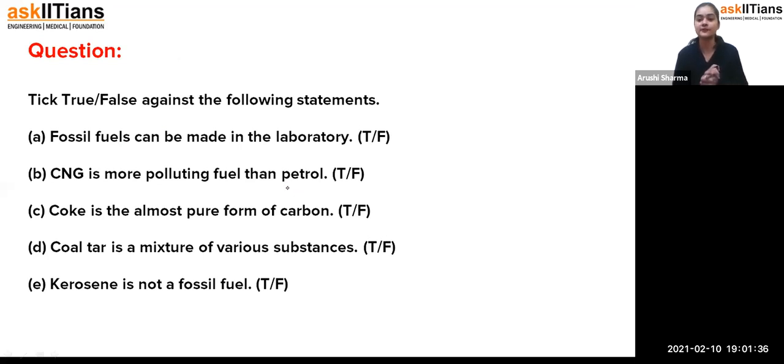So yes, student, we have to see the true false. For the true false, we have to read the statement, that what the statement is saying. Okay, just give me a minute.